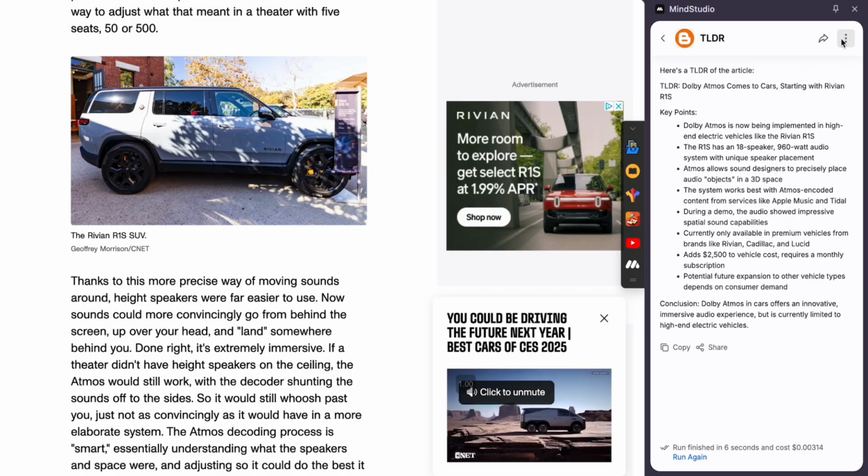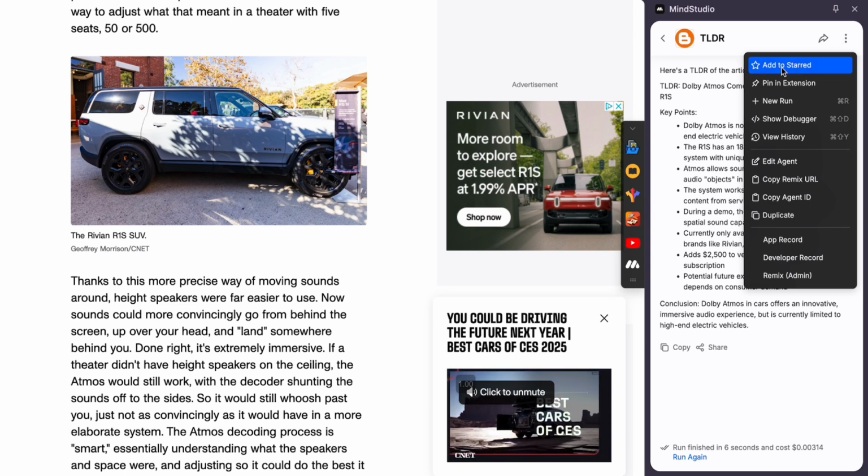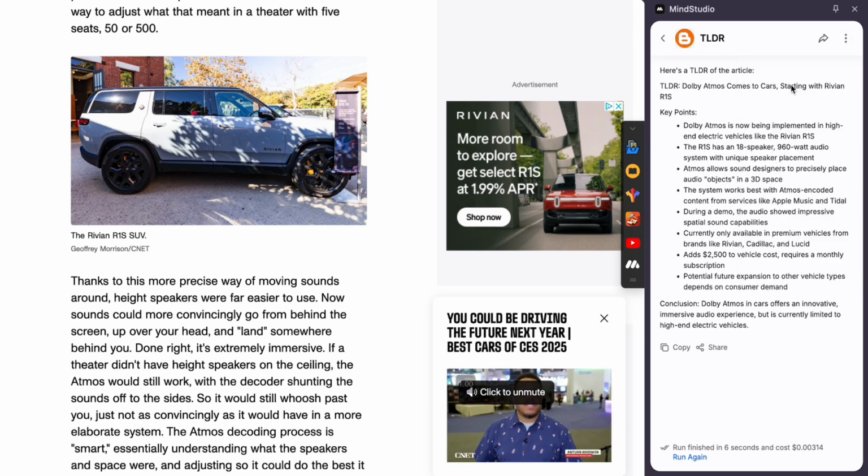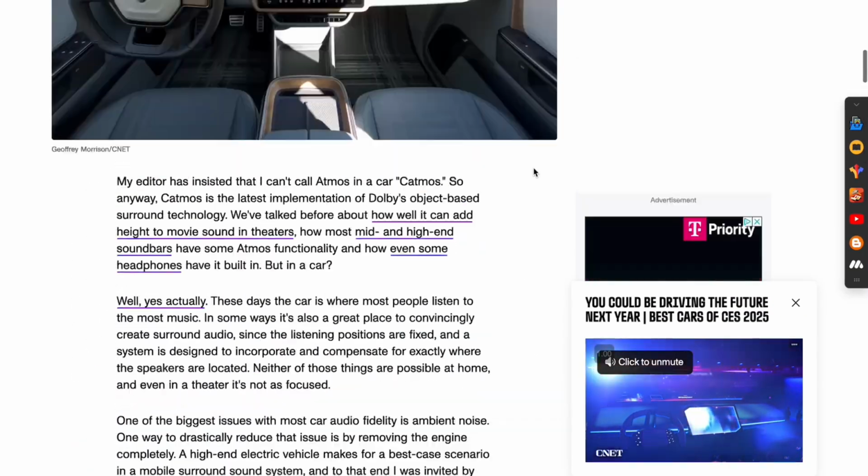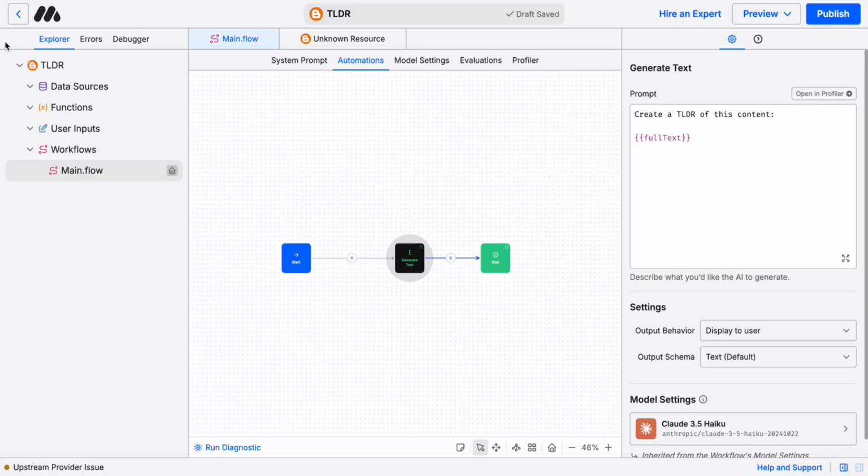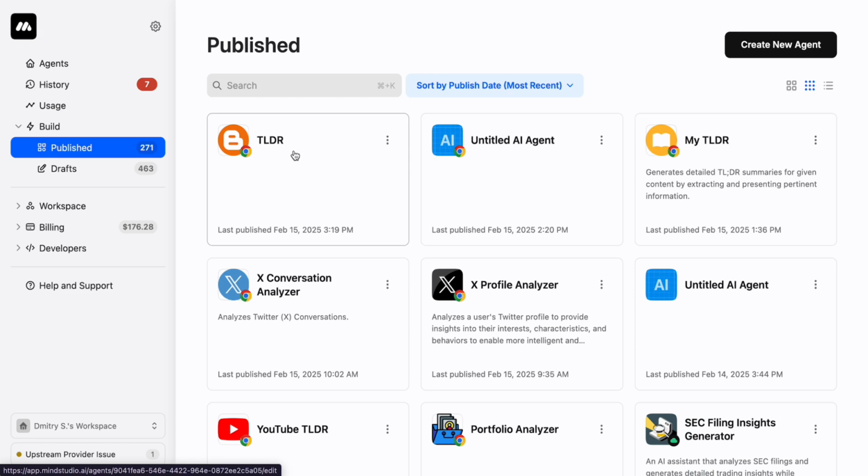Here's that TLDR worker we've built. I can take this, I can add it to my start, I can pin it on my extension, which means it's going to show up here. There it is. And so everywhere I go now, I now have one of these things. And so again, play around with this. It's really easy to build these things.